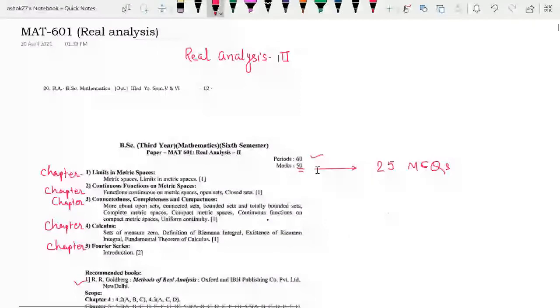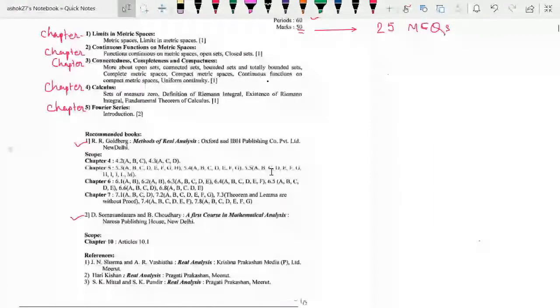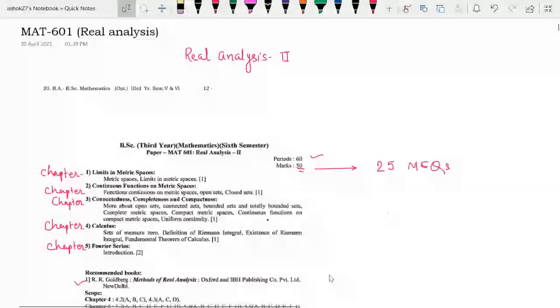I have already shared the syllabus on WhatsApp and Google Classroom. This syllabus is also available on the university website, so you can download it. There are a total of 5 chapters in this syllabus. First chapter, that is limits in metric spaces. Actually this is the second part of real analysis which we have seen in the previous semester.